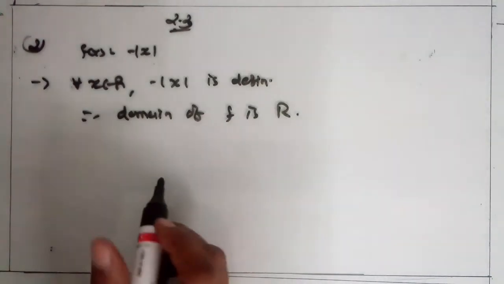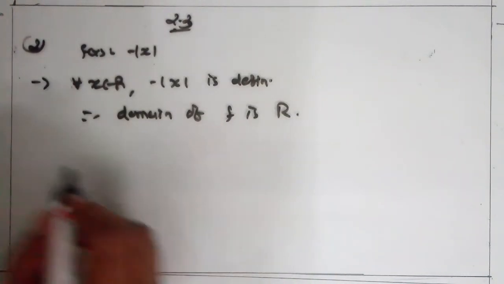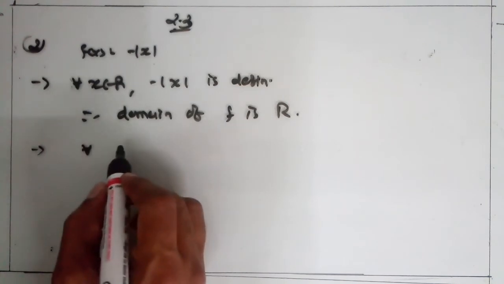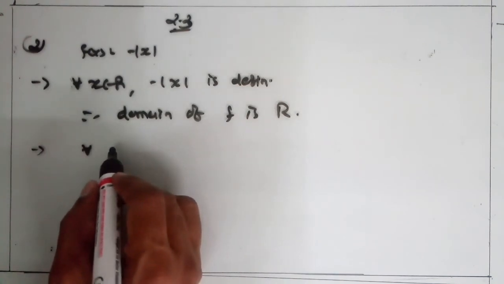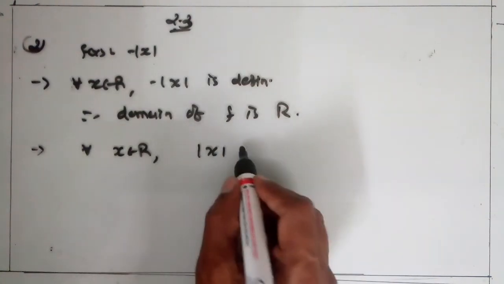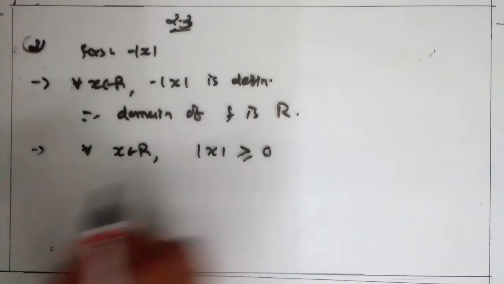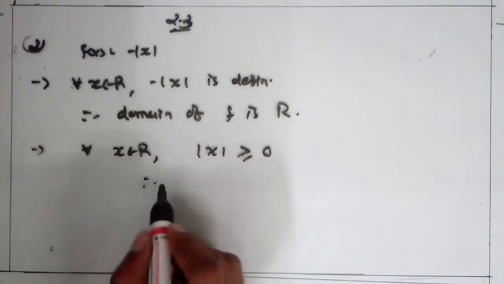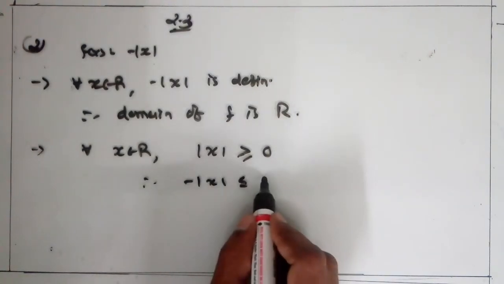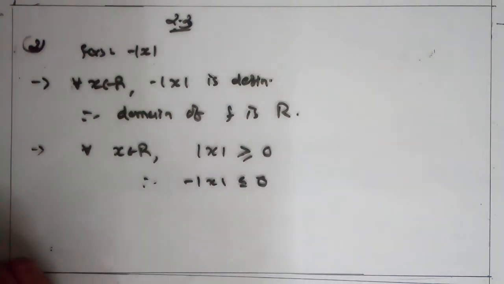Now, about the range. Remember this, for all x belonging to R, mod of x is always greater than or equal to 0. Therefore, minus mod of x is always less than or equal to 0.